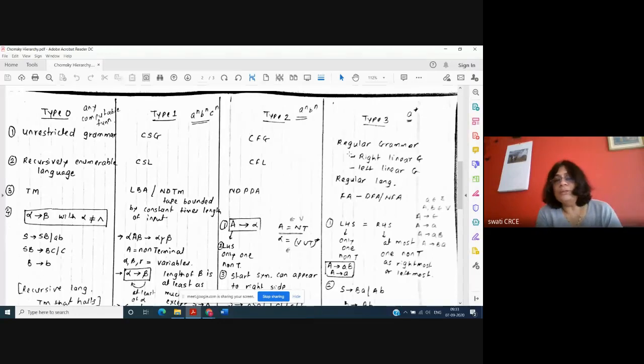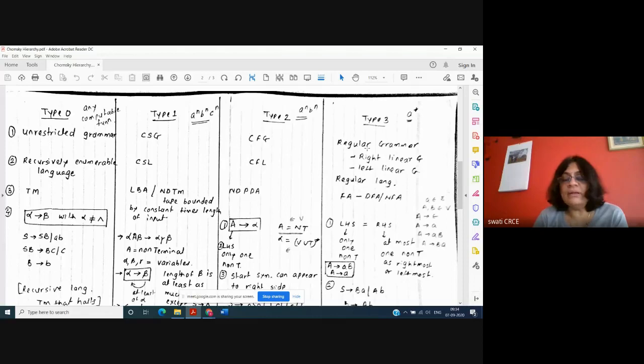Okay. Now in this regular grammar, I'm adding something. This regular grammar can be a right linear grammar or a left linear grammar. We'll see the meaning with the help of an example. But regular grammar has two types: right linear grammar and left linear grammar. In a right linear grammar, the variable is going to appear only on the right side, in the rightmost direction.